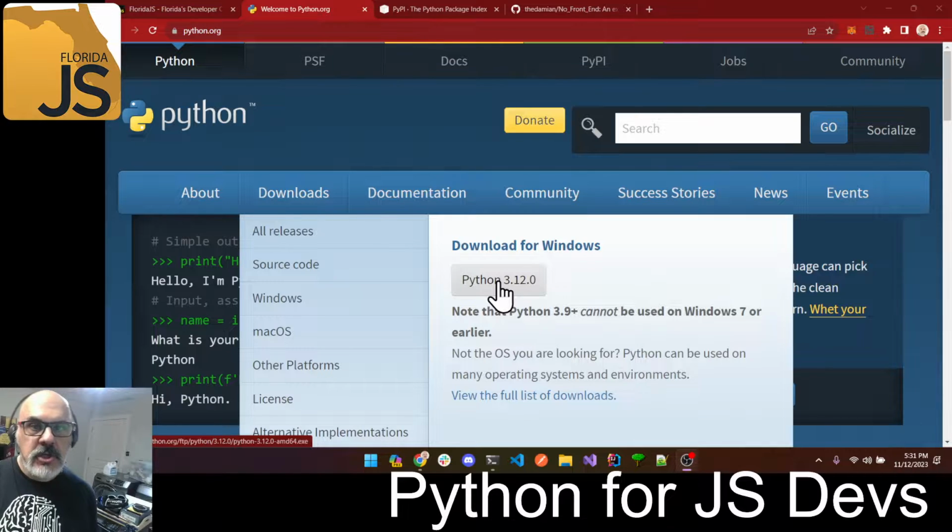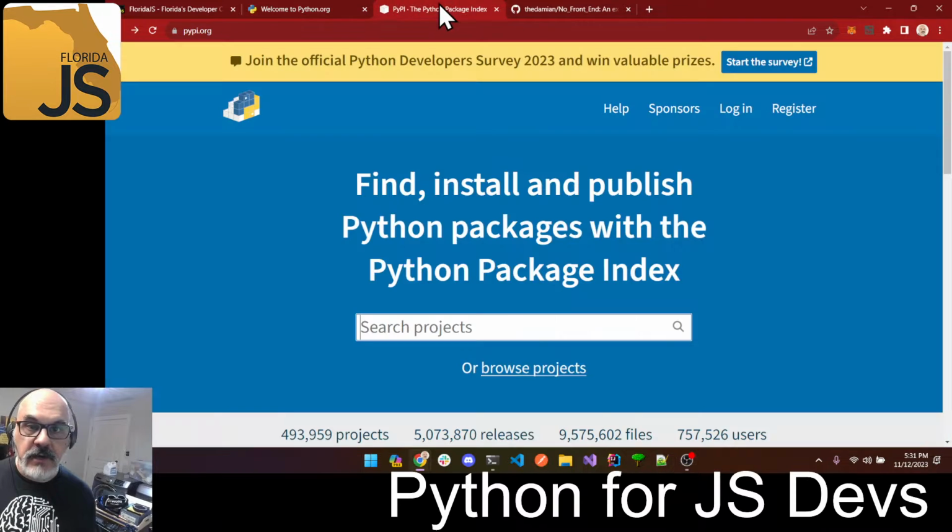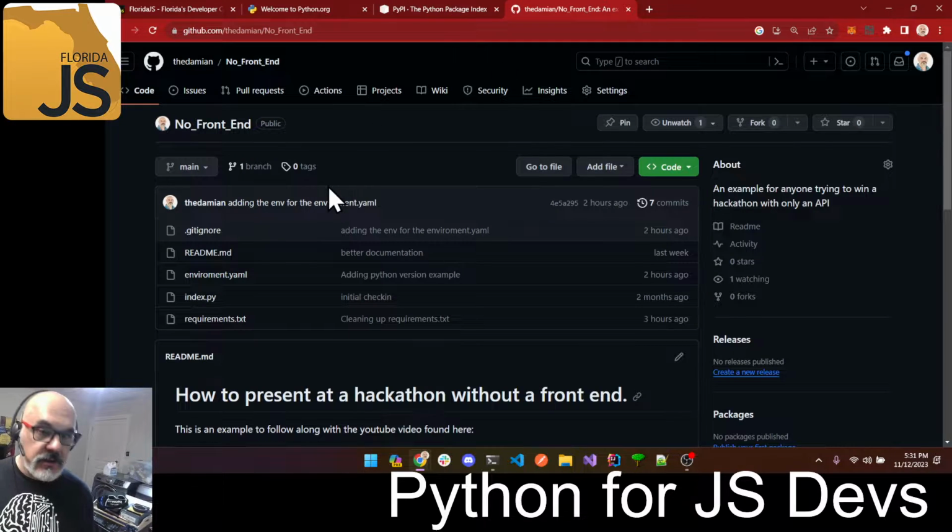Okay. So what does it mean as a JavaScript developer to install something for it? Let's get a look at it, and with an exact example. Here's a project that I like. It's a project that I made.